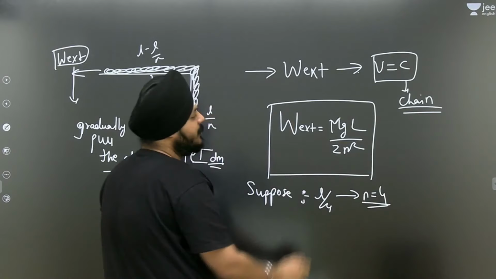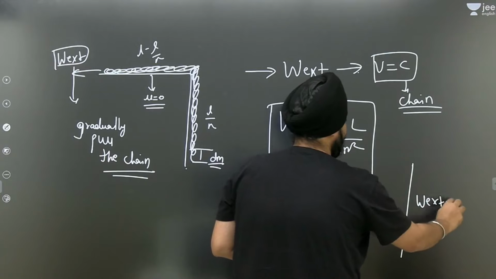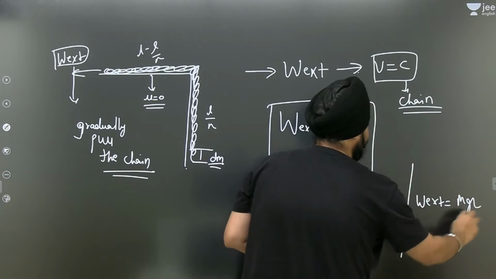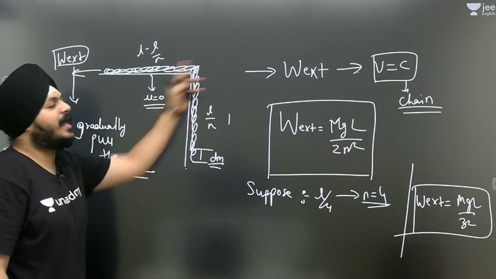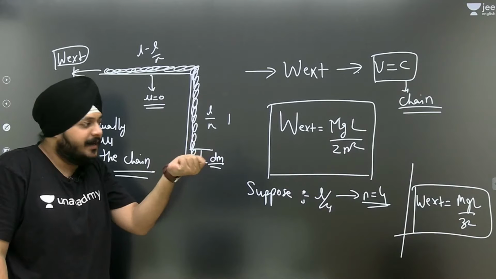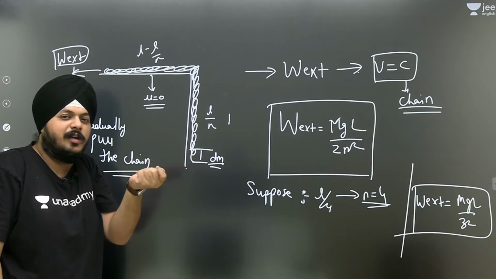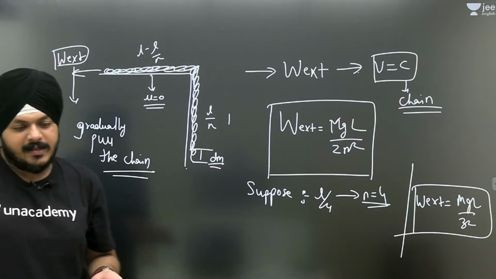Then the work done by the external agent would be mgL by 32. If L by 4 part is hanging, the external work done to pull up the chain gradually, so that its velocity remains constant, would be mgL by 32. This is a very fair example.